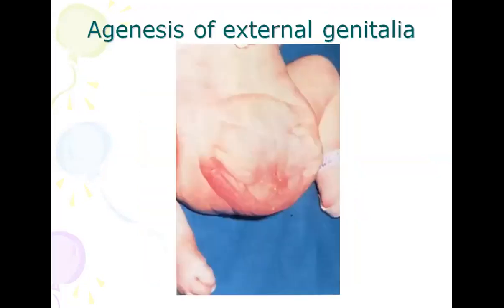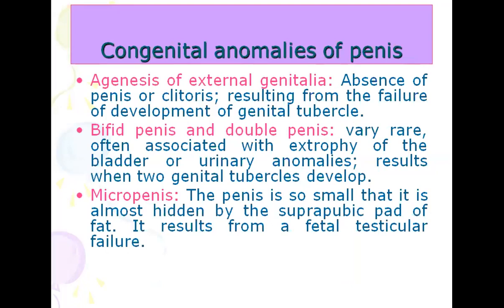Here is agenesis of the external genitalia. You can see that at the site of the genitalia, there is no development. Now, congenital anomalies of the penis. There may be agenesis of the external genitalia, absence of the penis or clitoris, resulting from a failure of development of the genital tubercle.